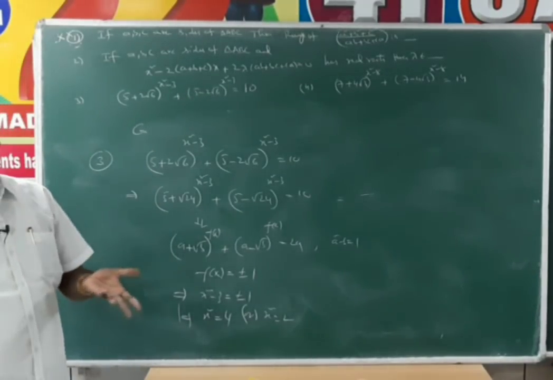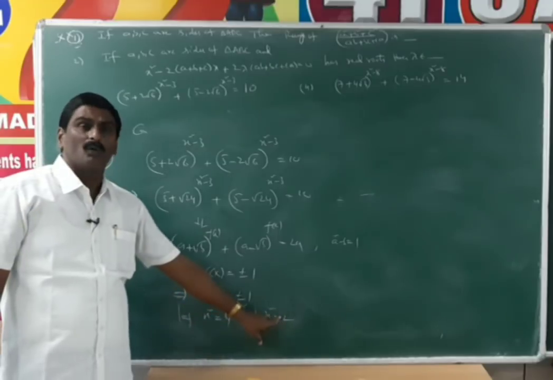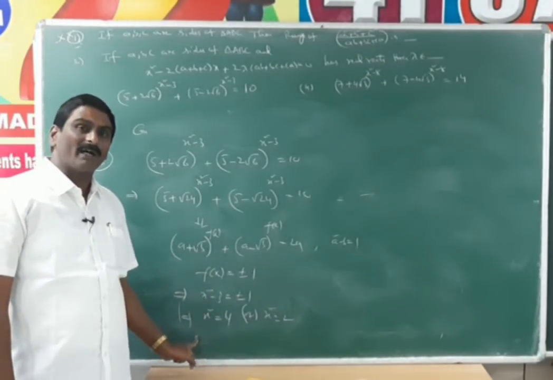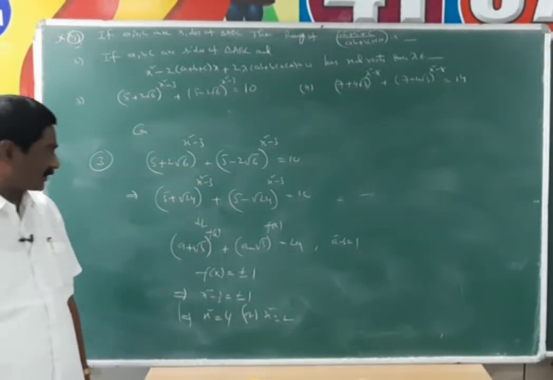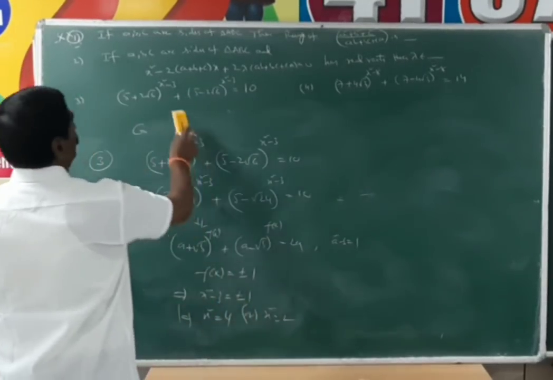What are the positive solutions? Positive solutions are 2 comma root 2. What are the negative solutions? Minus 2 comma minus root 2. Okay. Next. In the same way, fourth one.